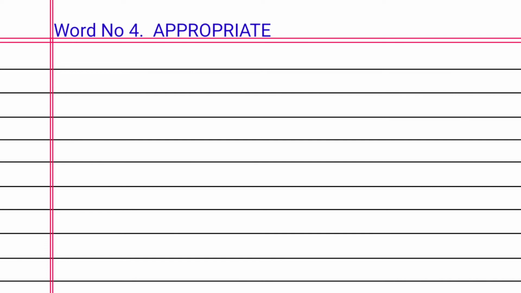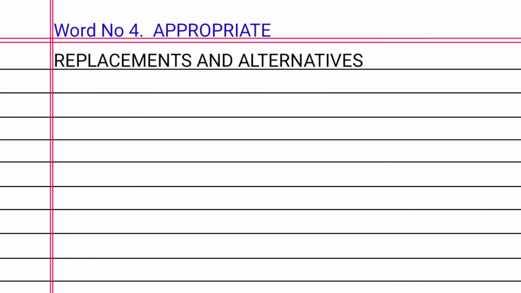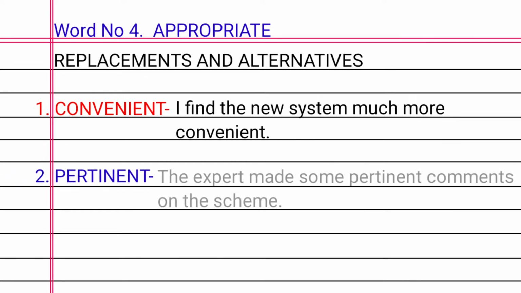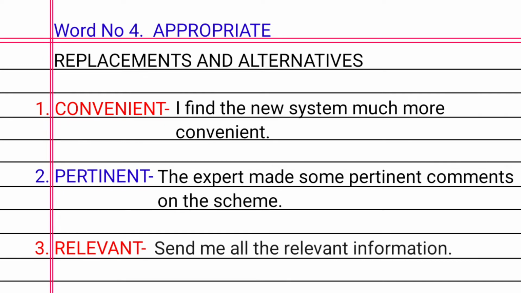Word number 4. Appropriate. Replacement and alternatives. 1. Convenient. For example, I find the new system much more convenient. 2. Pertinent. For instance, the expert made some pertinent comments on the scheme. 3. Relevant. Example, send me all the relevant information.